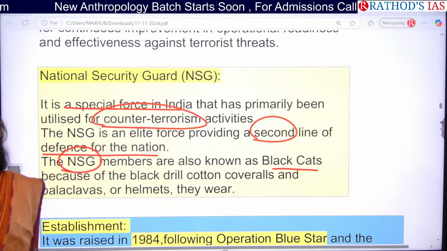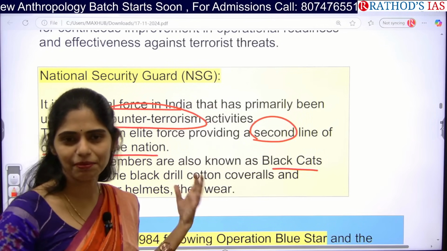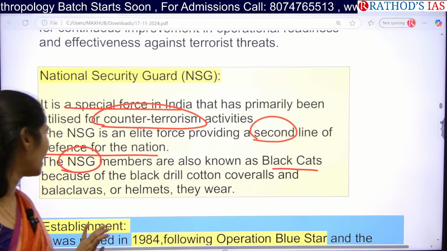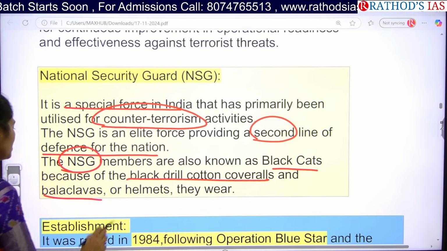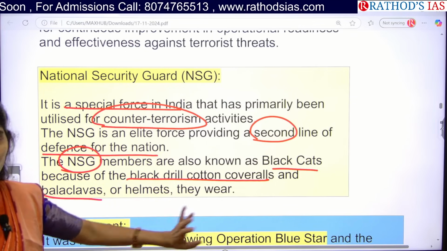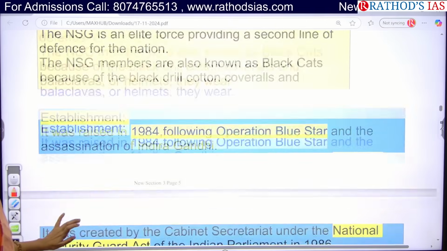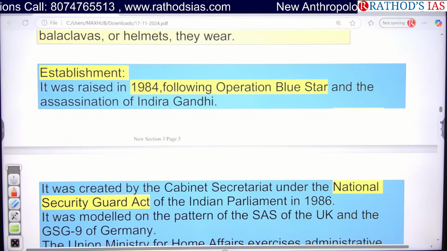Why? Have you seen their uniform? Yeah, they wear black dress, so they are called black cats because of the black drill cotton coveralls as well as the black balaclavas or black helmets they wear. So when was it established? In 1984, after Operation Blue Star.